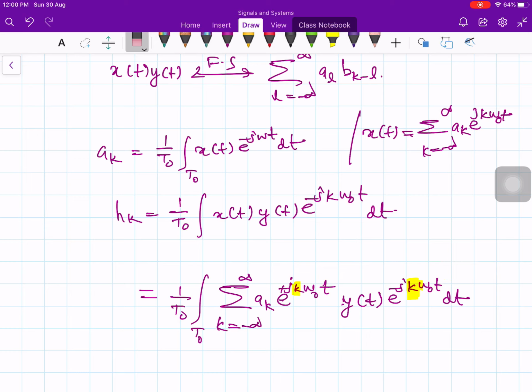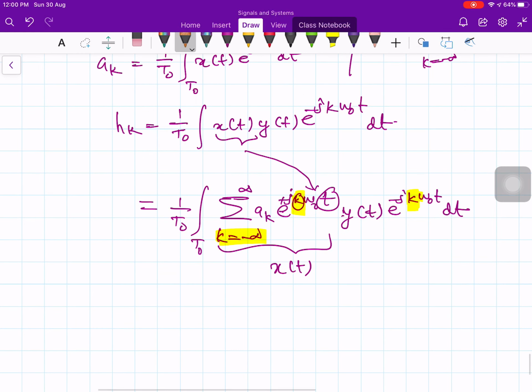But here I have k, and this k must be different from this k. So I will use some other symbol for that.